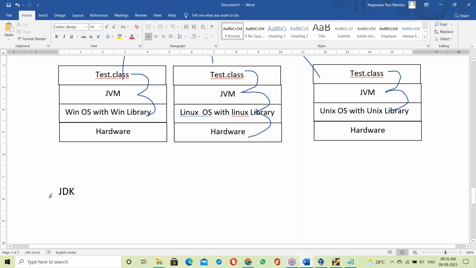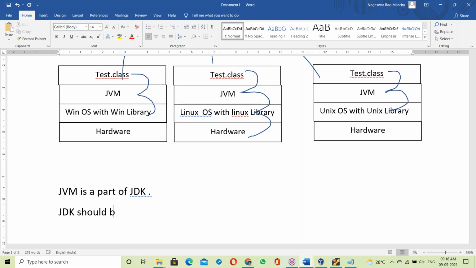So the JDK should be installed to get the JVM. Next, one more point, one more piece of information.